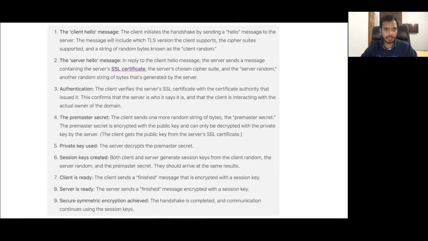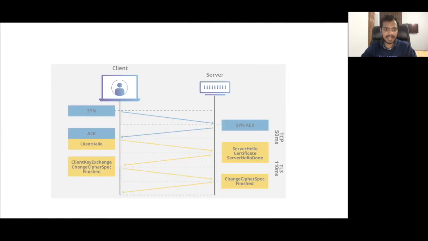This was step number 4, the pre-master secret sharing, where the client obtained the random string of bytes. It encrypted that using the public key of the server. Then it sent that. So that is this step, client key exchange. And then it will also have change cipher spec.